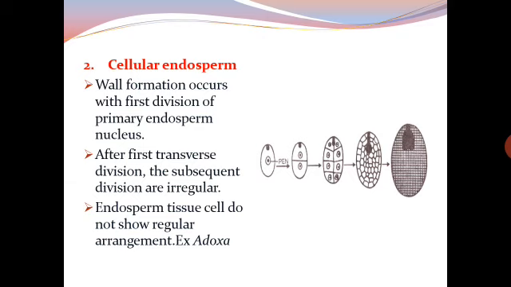So, the primary endosperm nucleus undergoes transverse division and then the divisions are irregular, and finally the endosperm tissue cells do not show regular arrangement. This is called cellular endosperm.